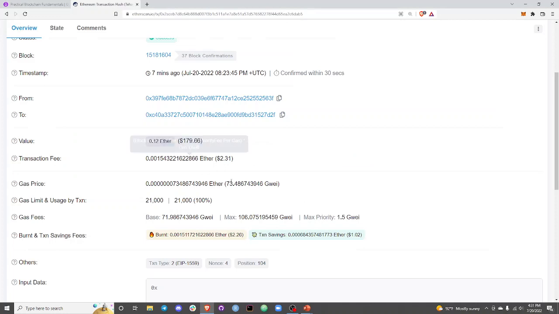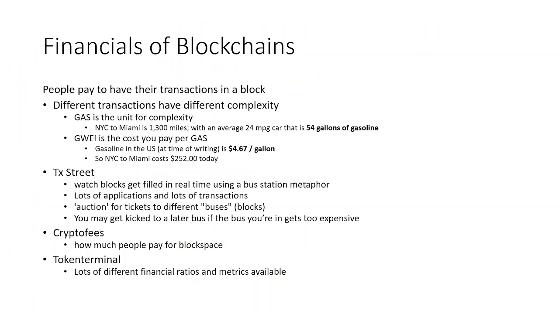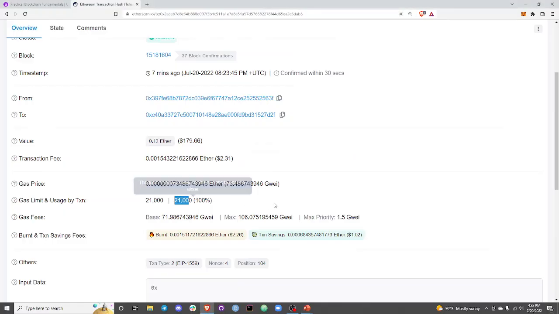This person paid 0.0073 Gwei. Gwei is 1 times 10 to the negative 9 ETH. It's a lot of zeros. But they paid 73 Gwei per gas. So 54 gallons of gas, $4.67 each, 21,000 gas, 73 Gwei each. And what happens, which we'll talk about shortly, is that you have to kind of say how much you're willing to pay.